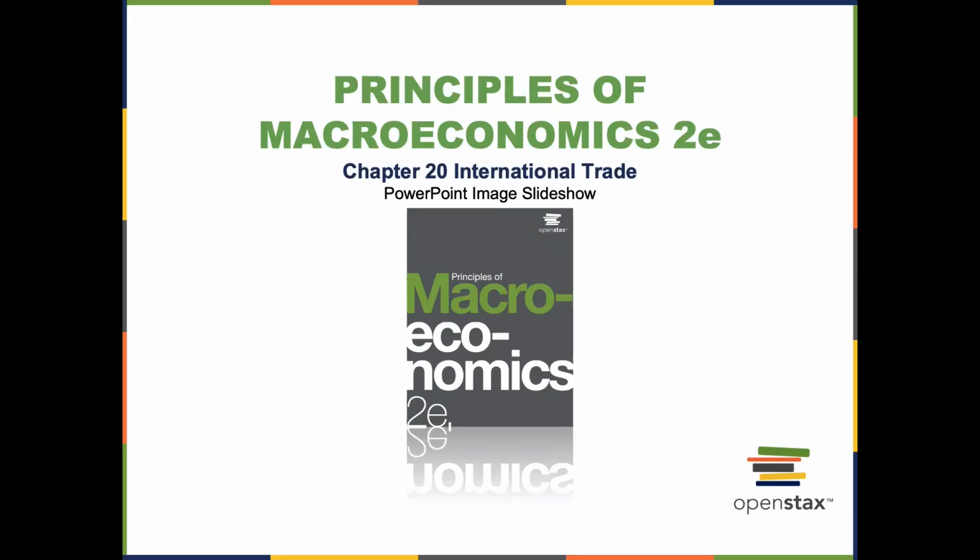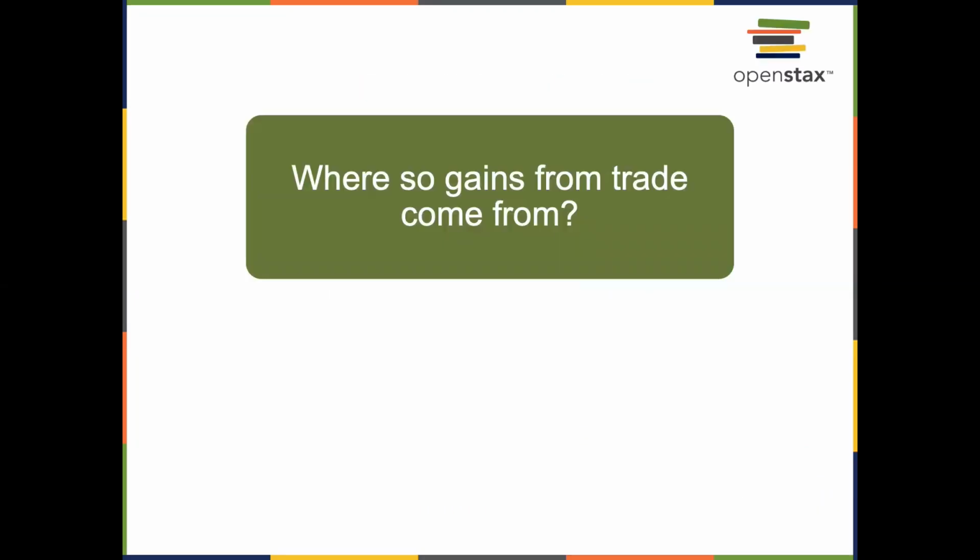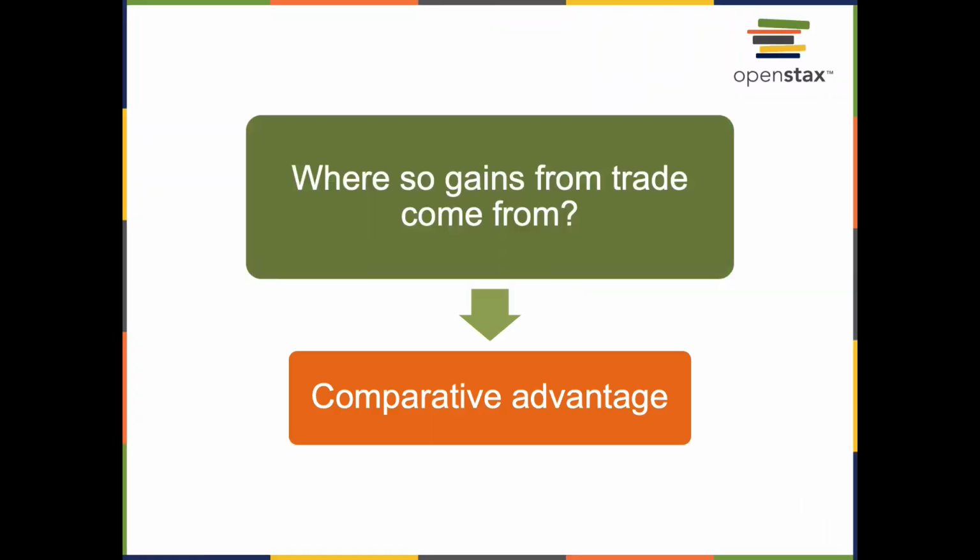In the previous video, we learned that countries gain from trade. In other words, trade makes countries better off because it allows countries to consume quantities of goods that would otherwise not be possible. But where do these gains from trade come from? To answer the question, we need to understand the concept of comparative advantage.